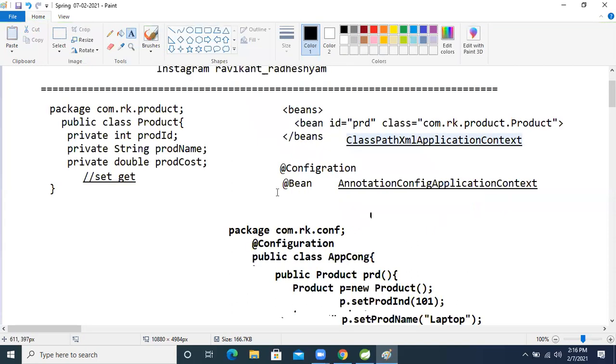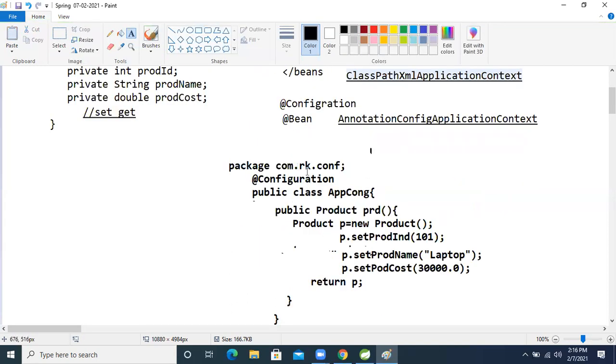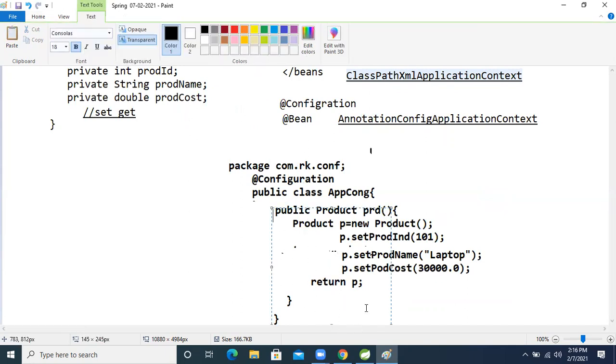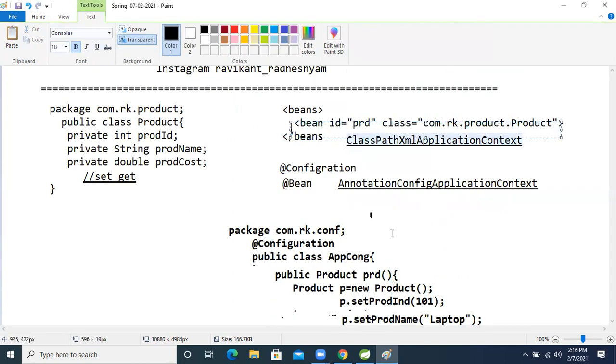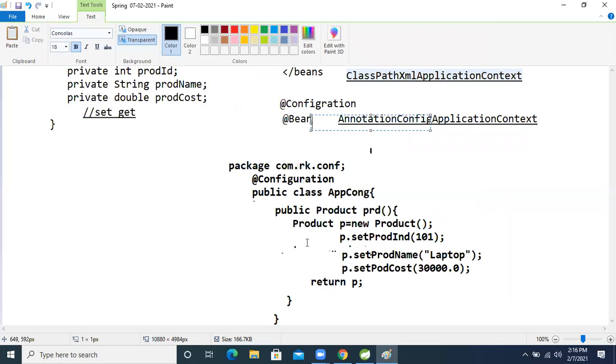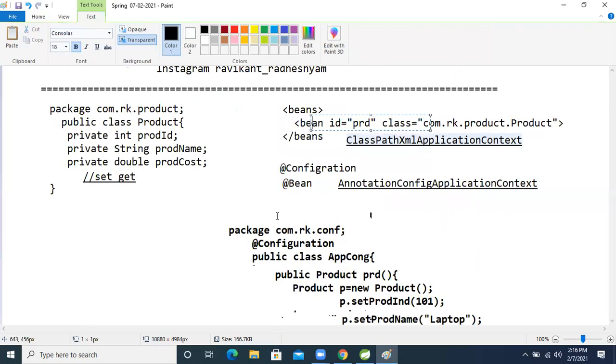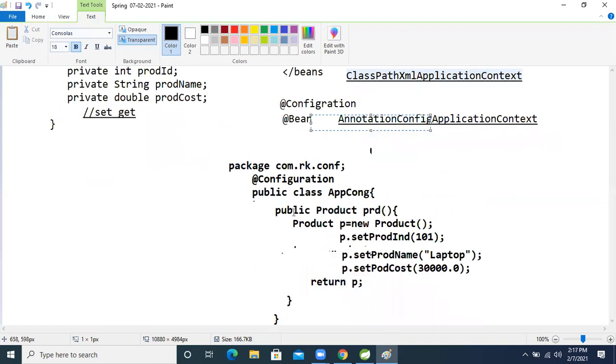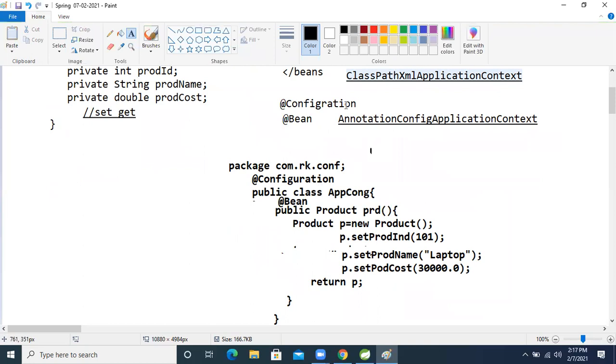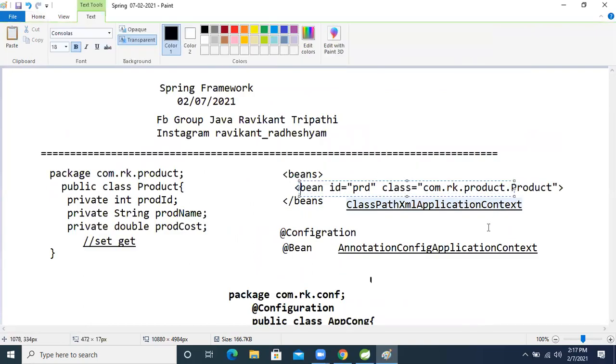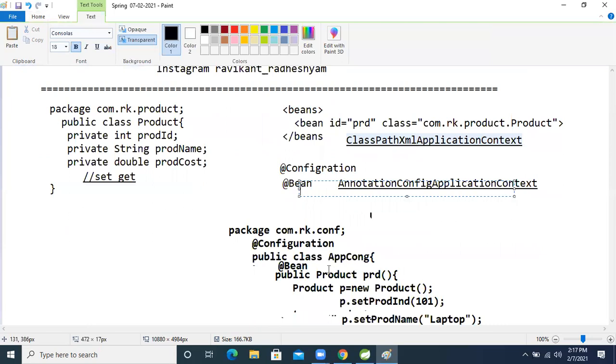But still our IOC container will not treat this as a bean. If we want the IOC container to treat that method as a bean tag, we use the @Bean annotation on top of that method. Then this method will become a bean tag. So number of beans equals number of methods.